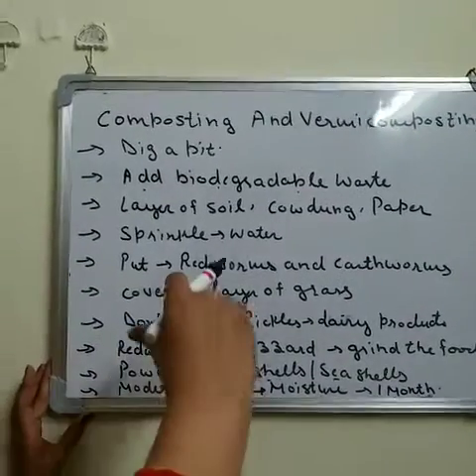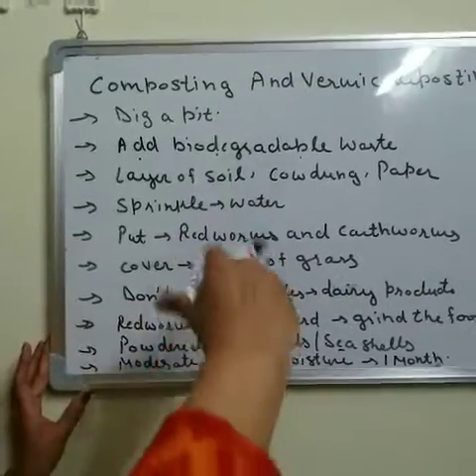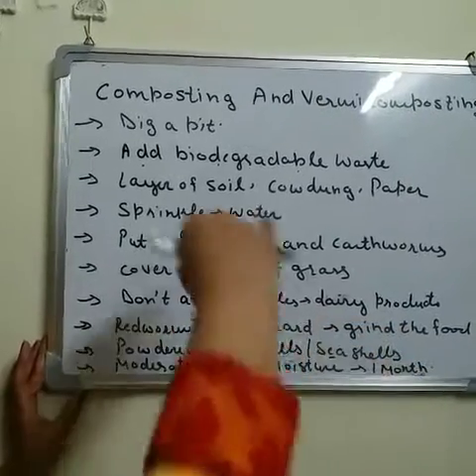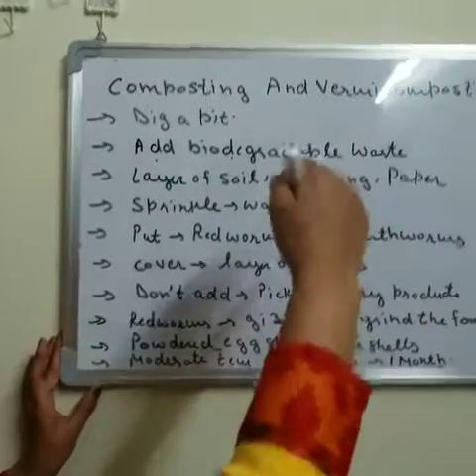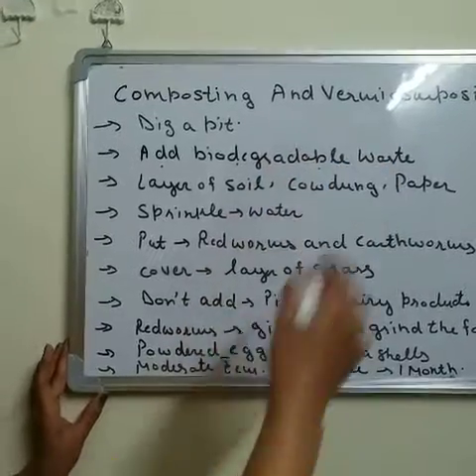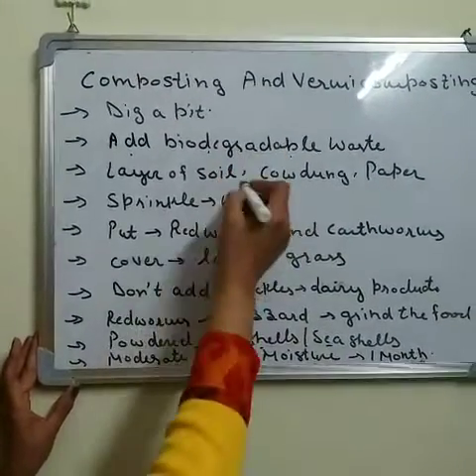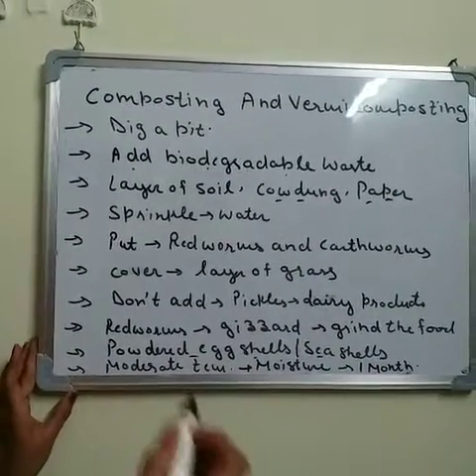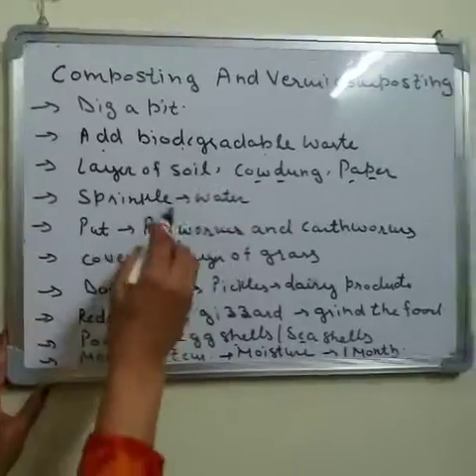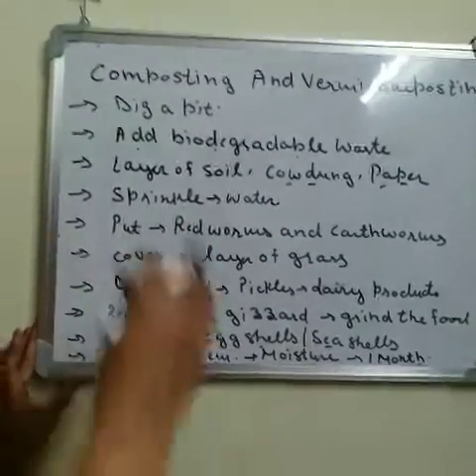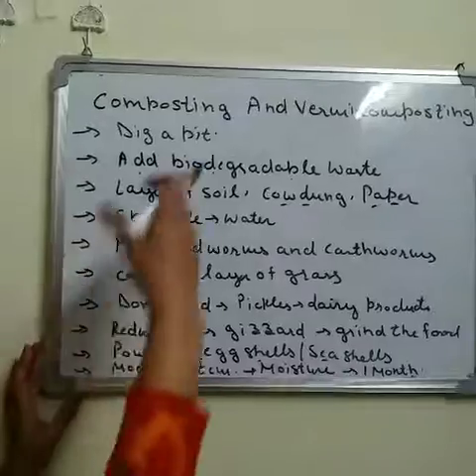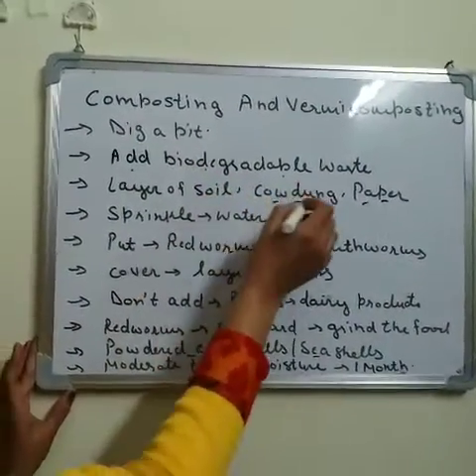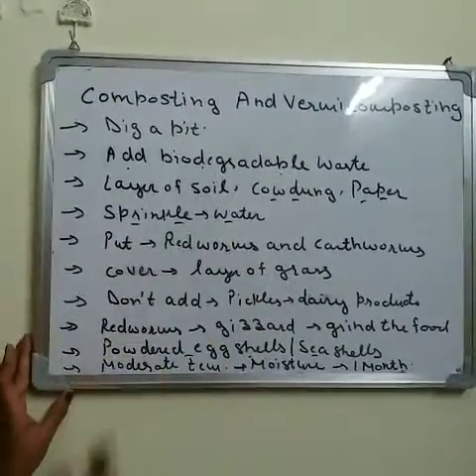Fill the pit with one layer of biodegradable waste, one layer of soil, again one layer of biodegradable waste, one layer of soil, according to your space. Now you can add cow dung also, and pieces of paper, which are obtained from living beings and fall under the category of biodegradable waste. Now cover it, and after that sprinkle some amount of water.